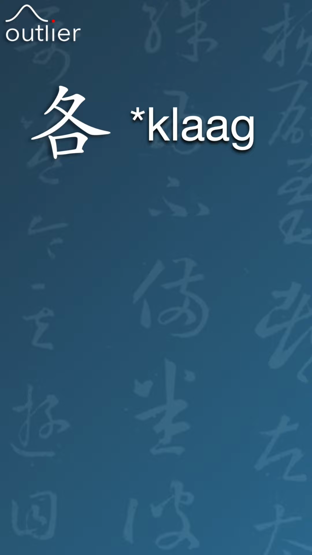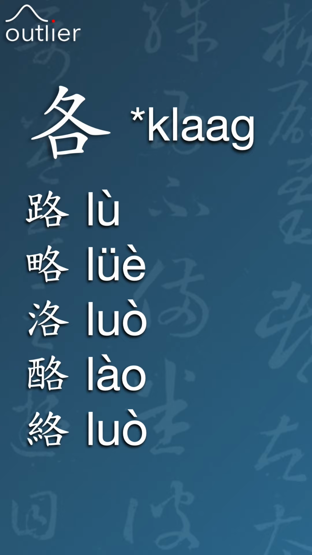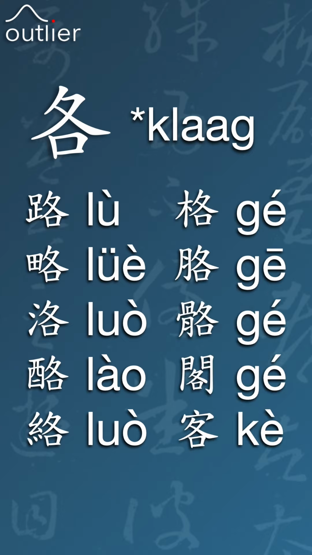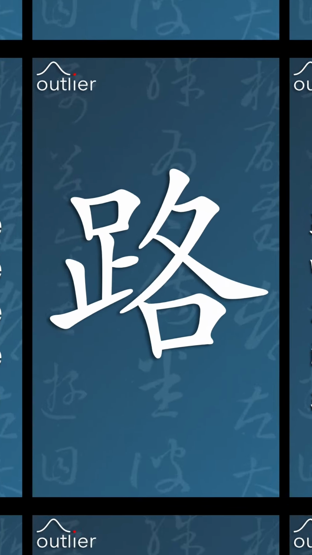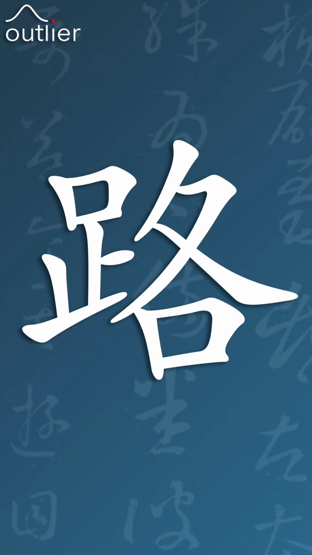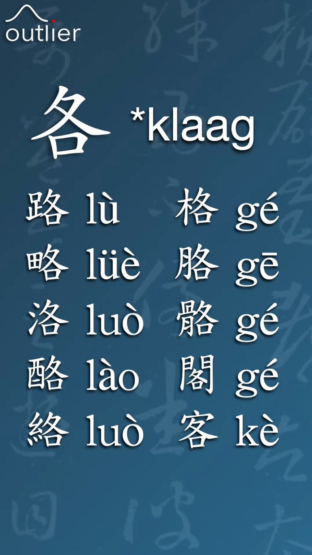as a sound component. In some of those characters, the K fell off and the L remains. In other characters, the L fell off and the K or G remains. Keep in mind, K and G are pronounced in the same place in the mouth. So now, not only do you understand this character, you also understand all these other characters that contain that same